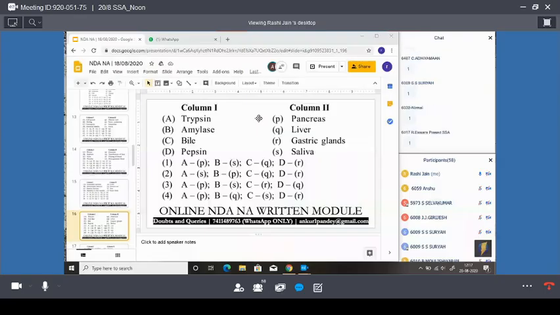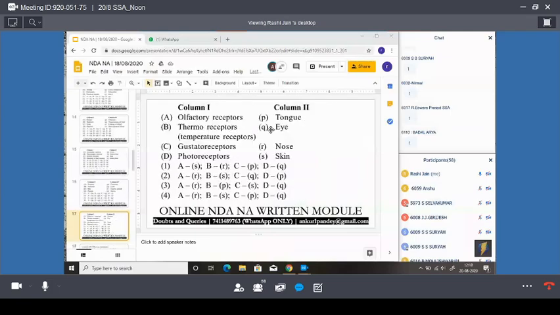Correct, Ravi Shankar. First option is correct here. Okay. See, pancreas secretes the trypsin, saliva secretes the amylase, then bile. So liver secretes the bile and the gastric gland secretes the pepsin.